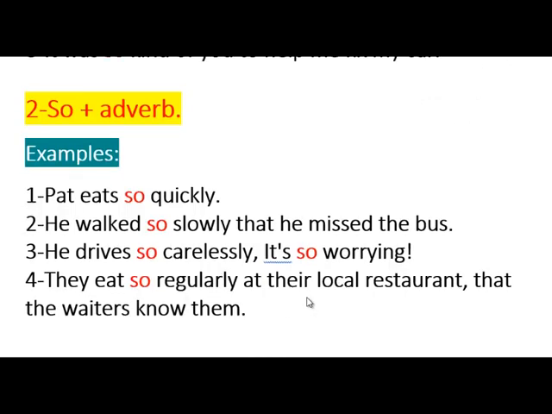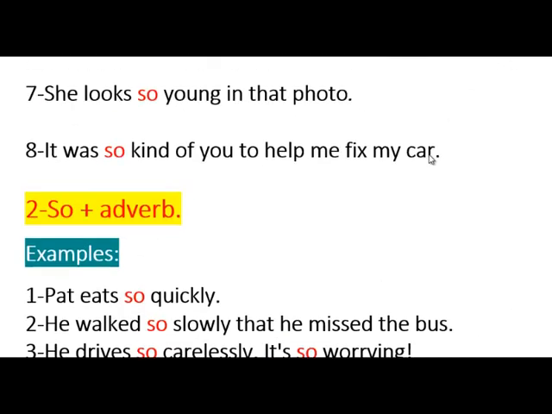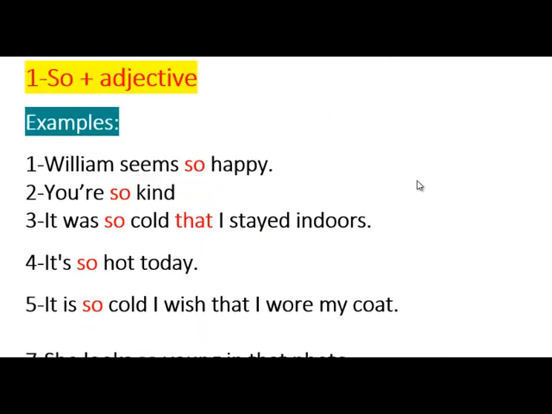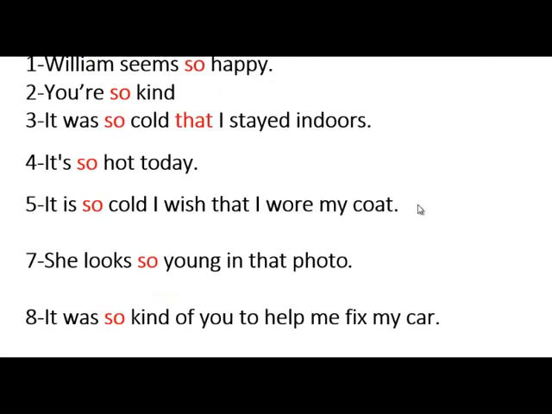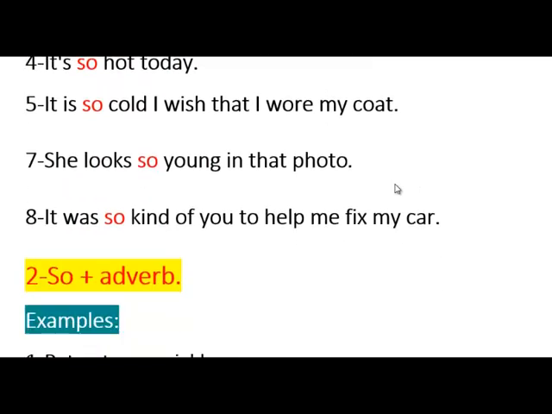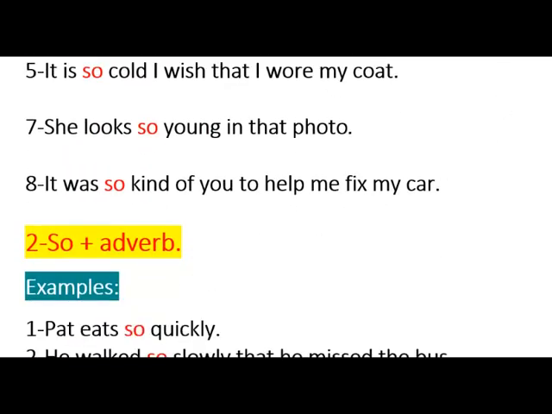They eat so regularly at their local restaurant that the waiters know them. So, and eat, and regularly. Regularly is an adverb that describes the verb eating, how regular it is, or how quickly they eat, as you can see how slowly he walks. So that's another example, so and an adverb. We talked about so and an adjective, and so with an adverb. Adjective, description of a noun, and an adverb, description of the verb.